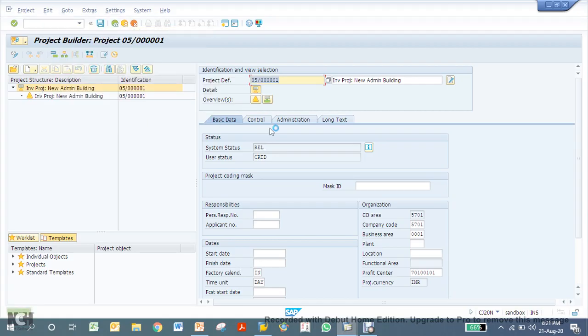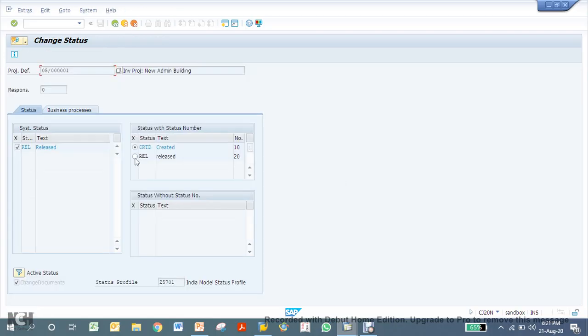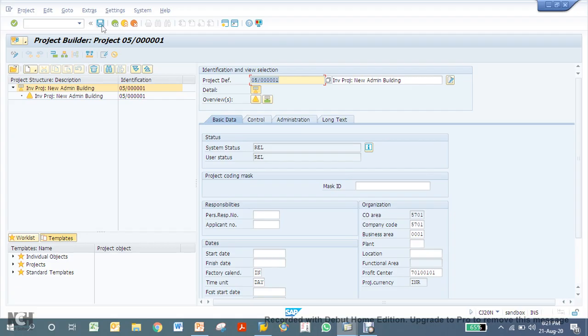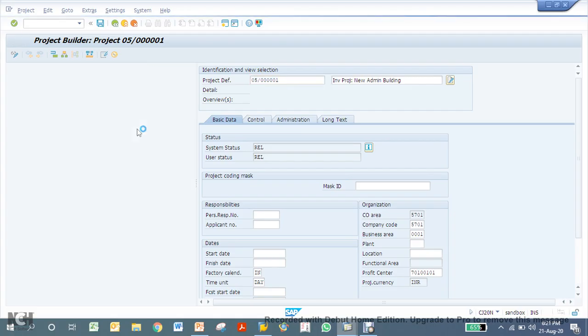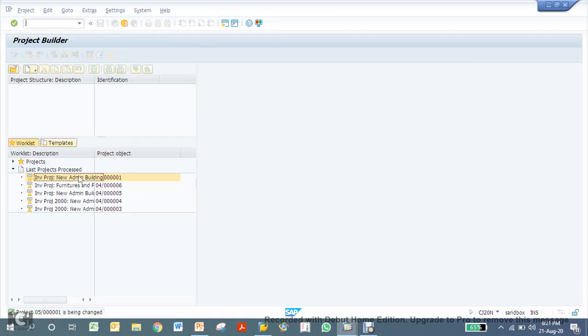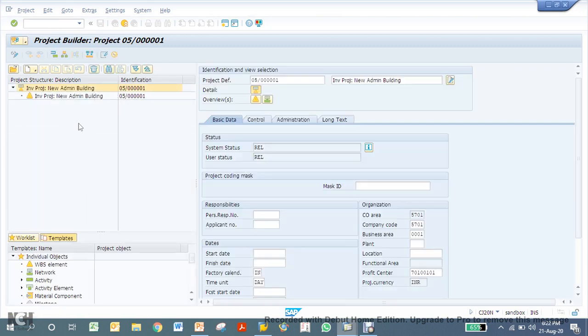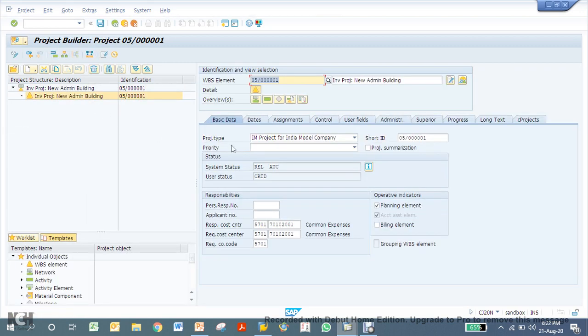Release. And also check the user status is released. Once we have done the release of the project, we can see here the release, and AUC is also getting generated, because AUC is inbuilt in this solution.